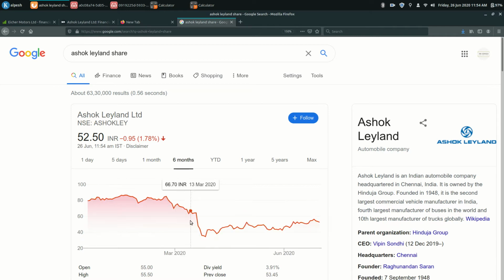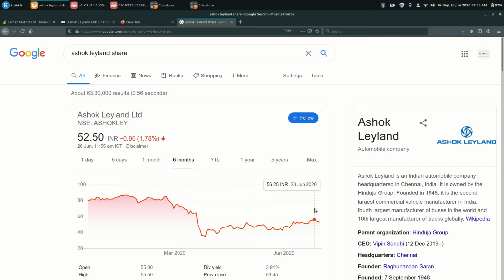For me to comment on whether this stock will go up or down is very difficult. Not only for me, most of the people who give you targets in YouTube videos that the stock will rise to 50, 60, 70, I think they are fooling you, or they are fooling themselves. Do not ever try to time the market. Just buy the stock if you think it is a sound business that will be profitable in the next 5 or 10 years, and hold it as long as you think it is going to make money.